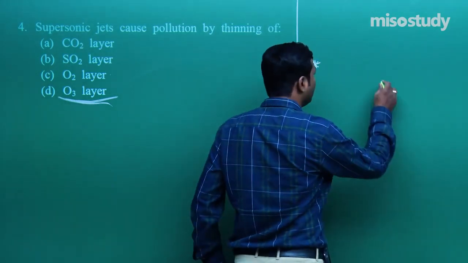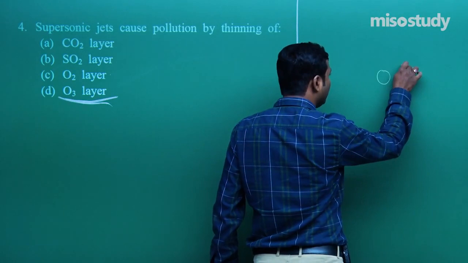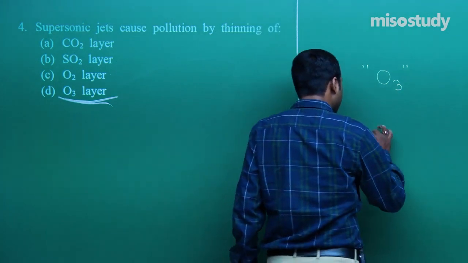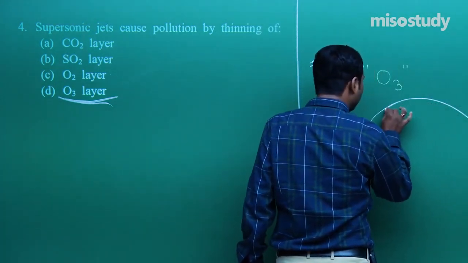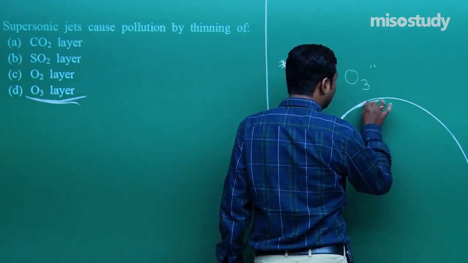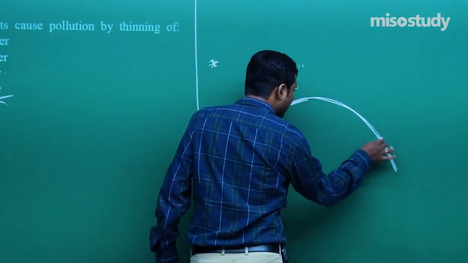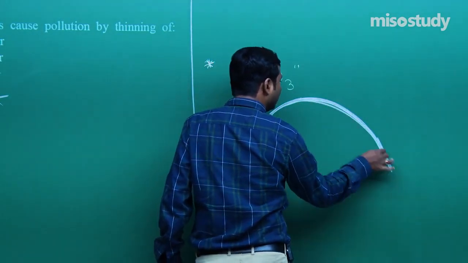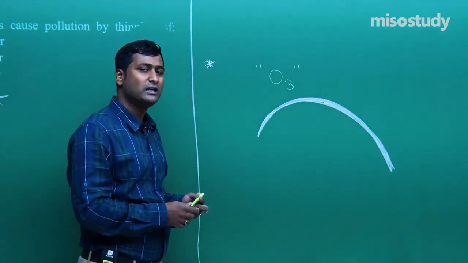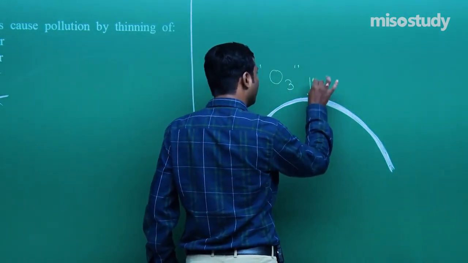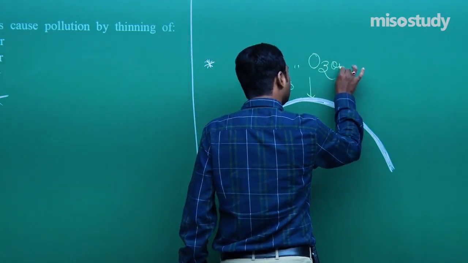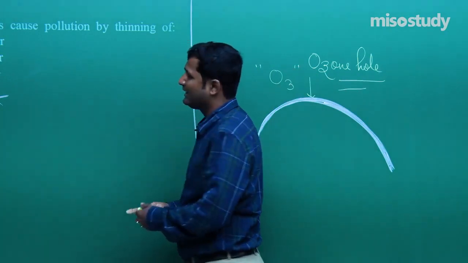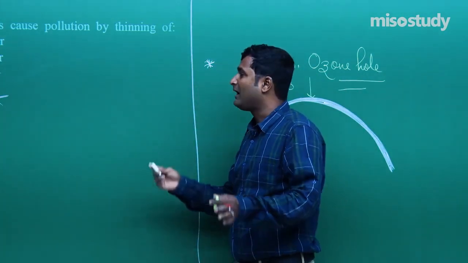As I told you earlier, if there is an increment in the quantity of ozone, that is good, because it ultimately increases the thickness of the UV protective layer, that is the ozone layer. But if there is a decrement in the ozone layer, a reduction in the ozone layer, then what will happen? Sir, it will create the ozone hole. It will create the ozone hole. Due to this reason, the ultraviolet radiation will enter into the atmosphere.